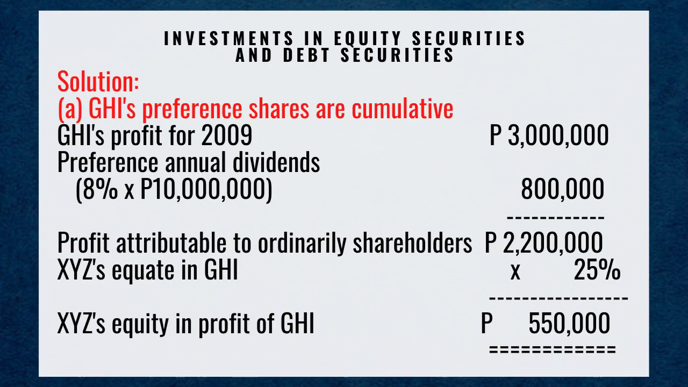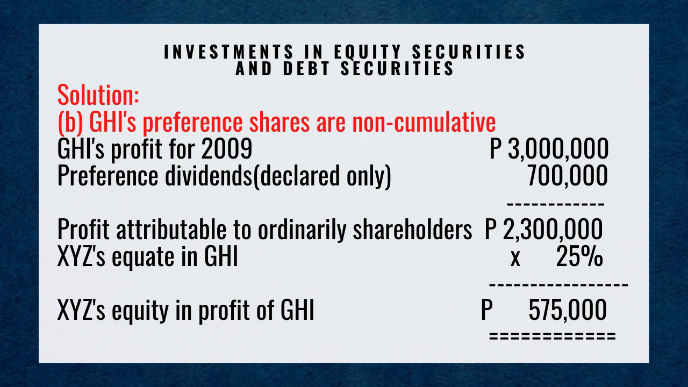Solution: A. GHI preference shares are cumulative. GHI profit for 2009, 3 million pesos. Preference annual dividends, 800,000 pesos, computed as 8% times 10 million. Profit attributable to ordinary shareholders is 2,200,000 pesos. XYZ's equity in GHI times 25%. XYZ's equity in profit of GHI is 550,000 pesos.